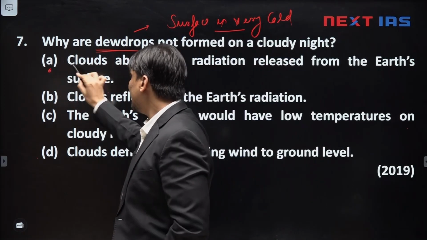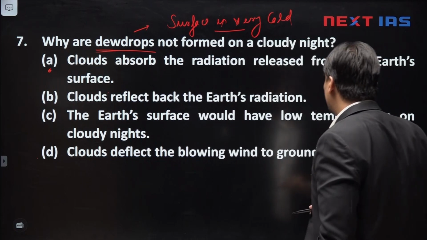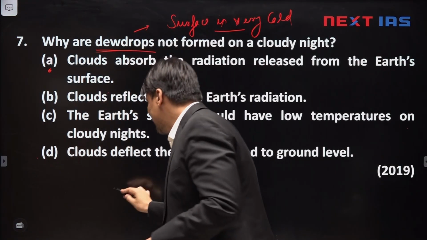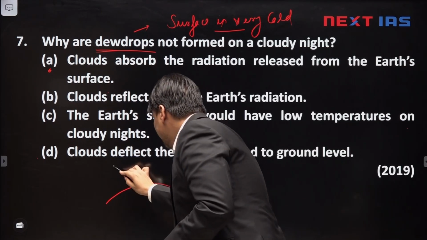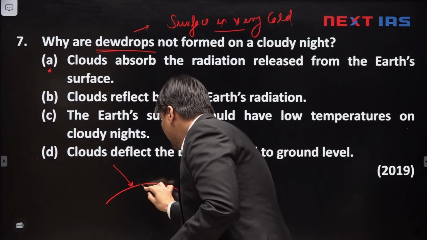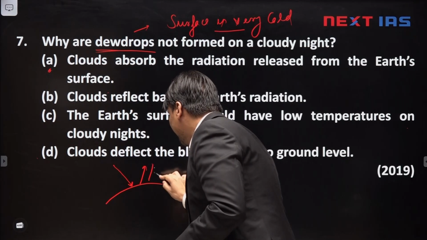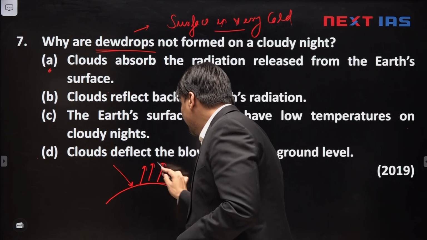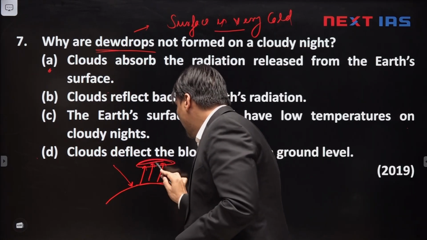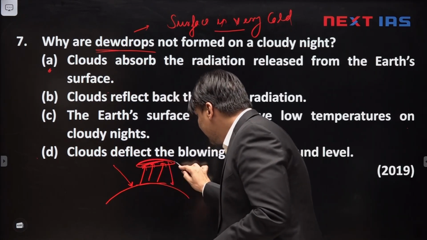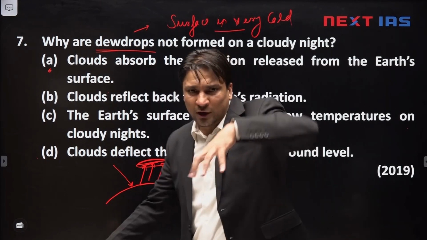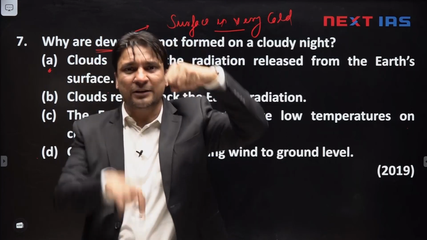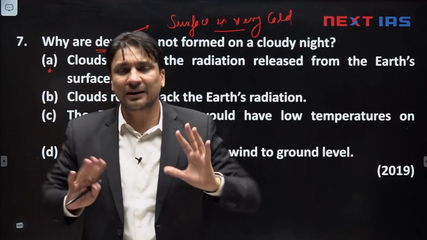First, clouds absorb the radiation released from the Earth's surface. Always remember, this is Earth's surface, this is incoming solar radiation. Earth will radiate the heat back in the form of long waves during night, that favors cooling of the ground. But if there are clouds, you know what? Clouds radiate the heat back to the ground. If they absorbed it and did not send heat back to the ground, the ground would be cold. But clouds do not do that.